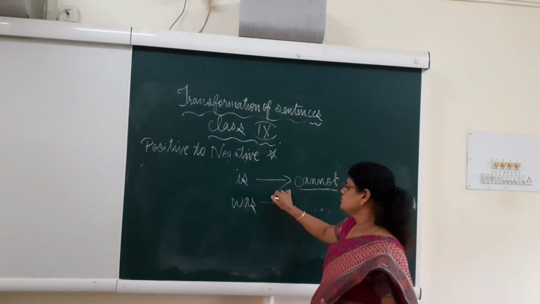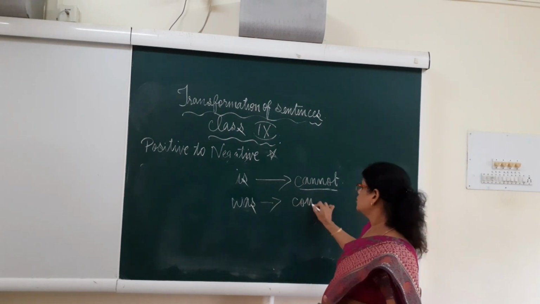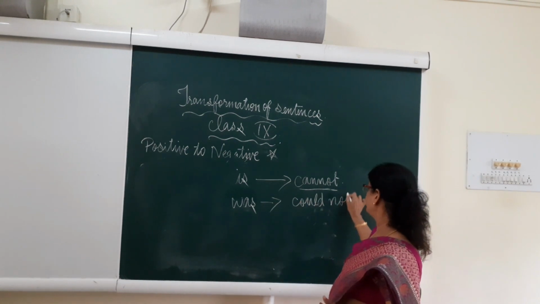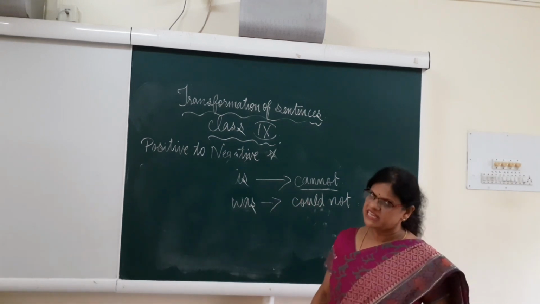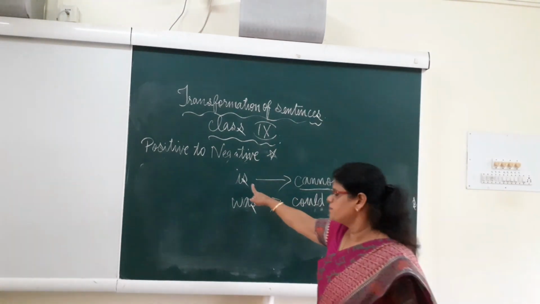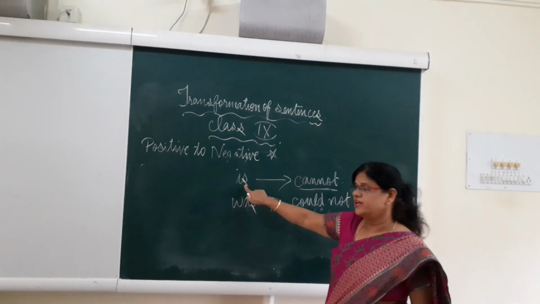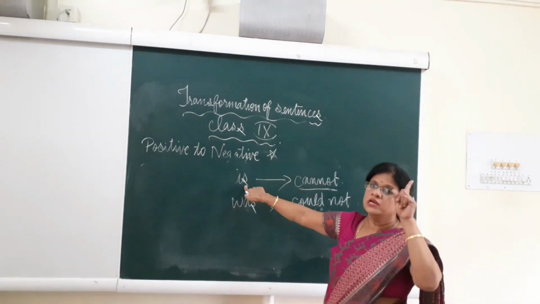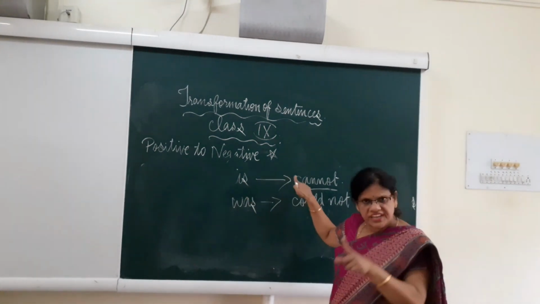So was, if it is, then it is always could not. It's always could not. Like the same example if you take in present tense and past tense. One example I told you: the table is too high to keep my books comfortably.